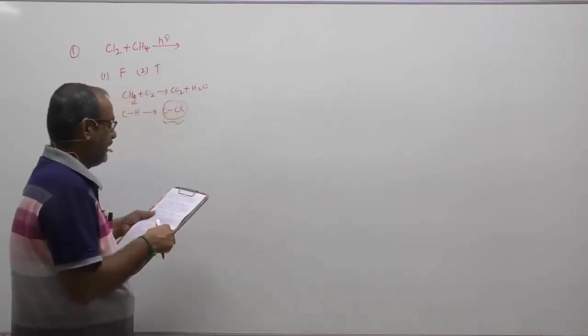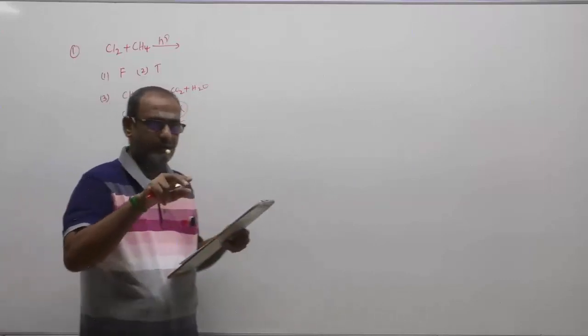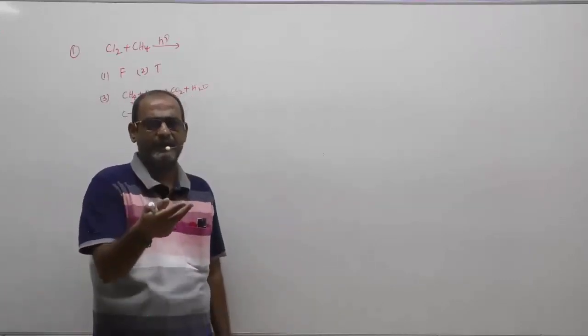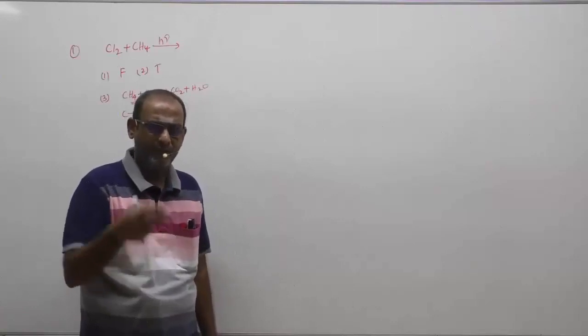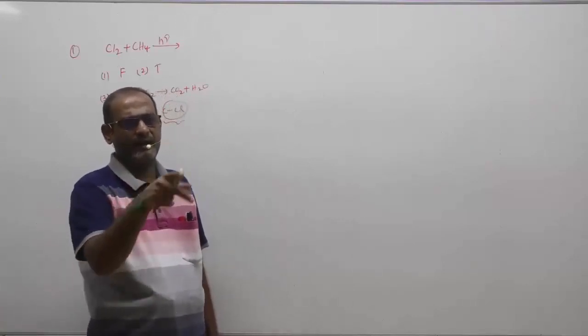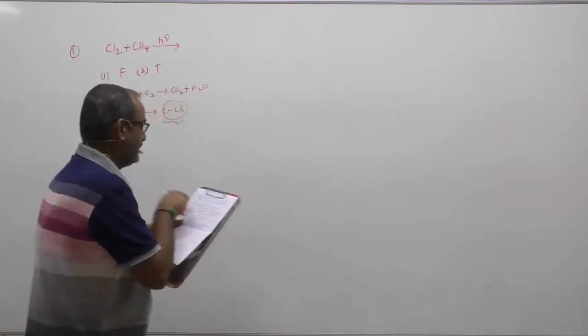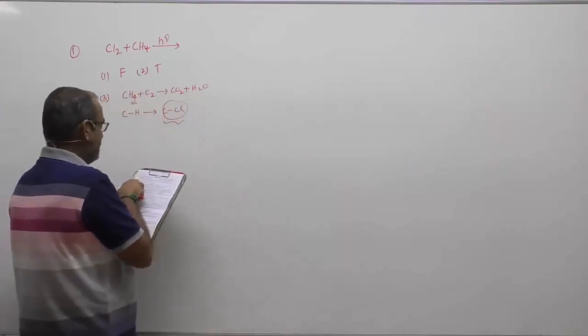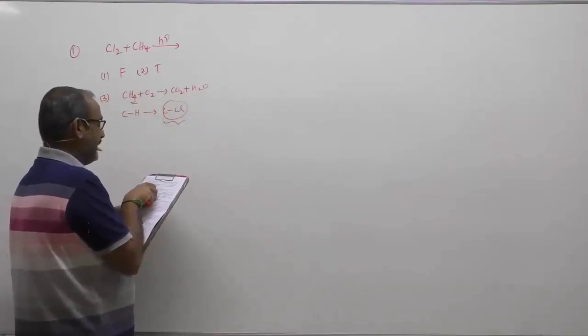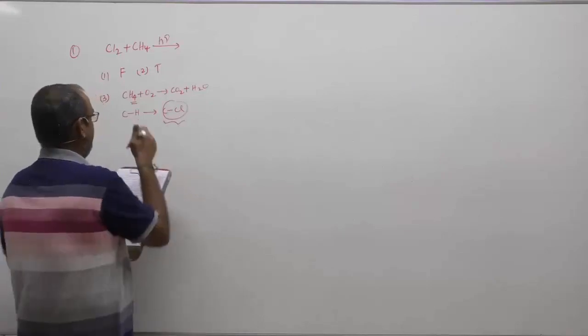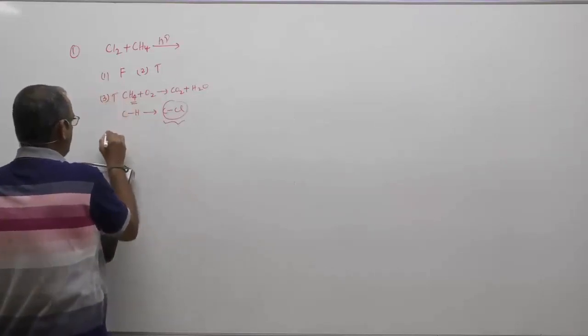Therefore, the flammable property will decrease. It cannot get easily oxidized. It is not highly flammable when hydrogen gets replaced by chlorine. Okay, that's the idea. Therefore, statement 3, subsequent replacement of hydrogen by chlorine leads to decrease in flammability, is true.